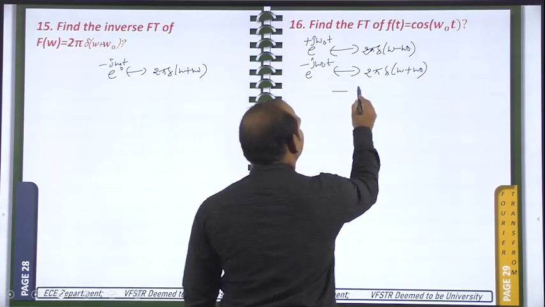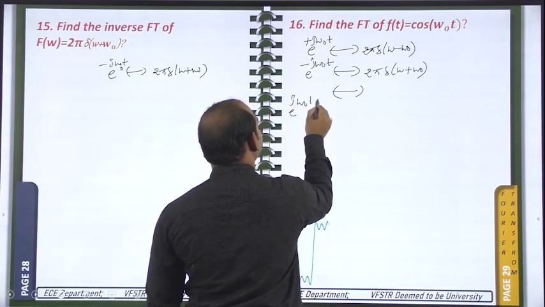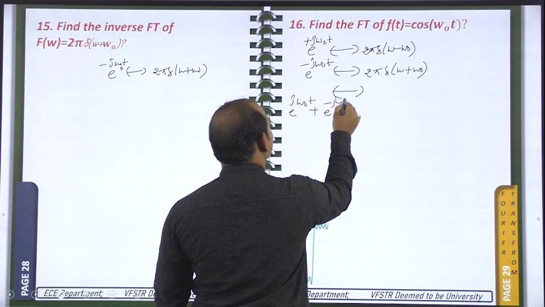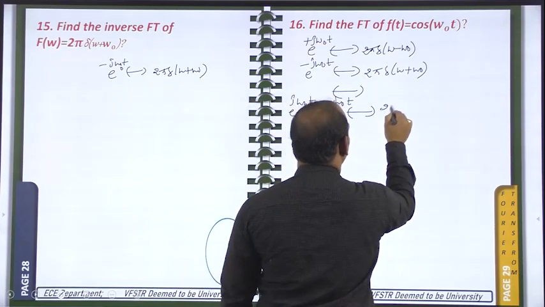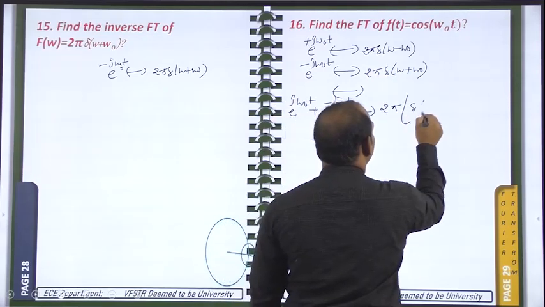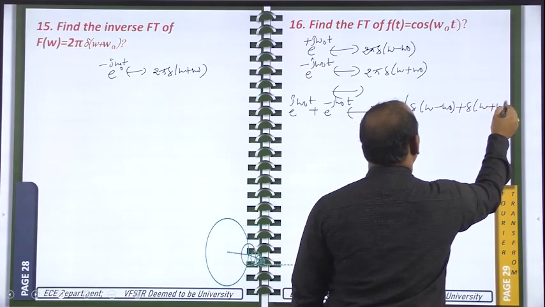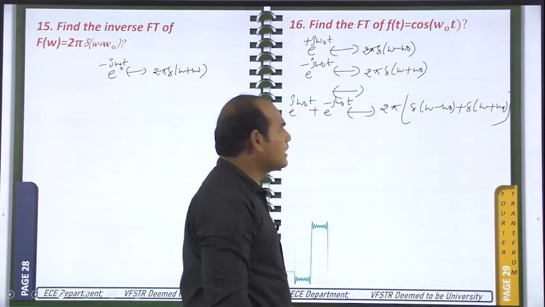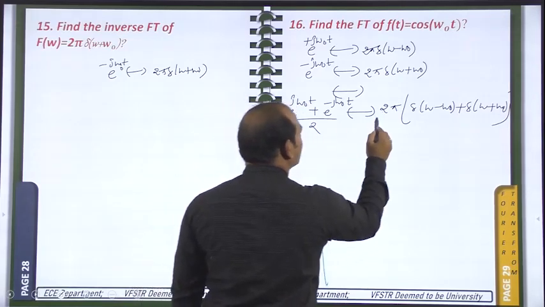And add these two according to the linearity property. We can add these two. So e power j omega naught t plus e power minus j omega naught t is having the Fourier transform, and this side we can add by using the Fourier linearity property. 2 pi is taking common, del of omega minus omega naught plus del of omega plus omega naught. Okay, and these two we are sending this side, divide by 2 on both sides.